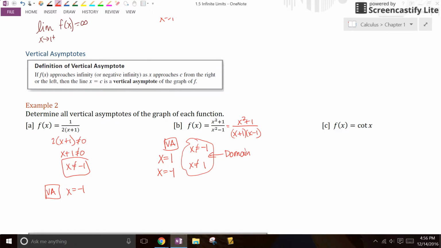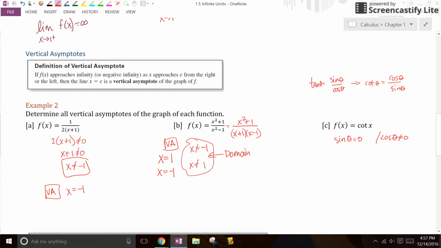Uh-oh. What about C, cotangent? What the heck is cotangent? Let's see. Tangent is sine over cosine. So that means that cotangent is cosine over sine. So what does that mean? That's when sine equals 0, but cosine doesn't, because we don't want to do something else, right? So we will be in trouble when sine is equal to 0.